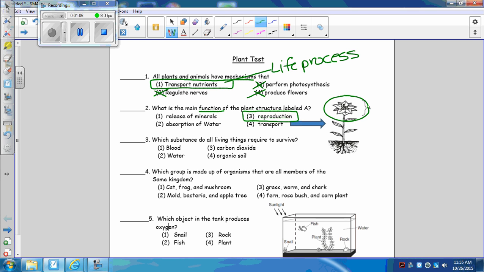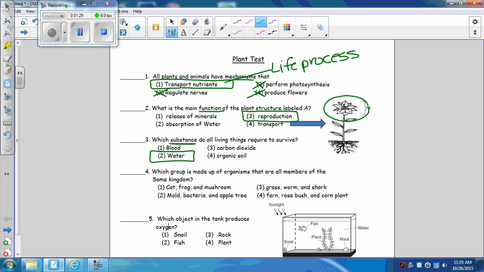What substance or which substance do all living things require to survive? This word substance, many people get confused what that means. The substance is matter. So which substance do all living things require? What do we need to stay alive? All living things need water. And that is why they believe there could be some life on Mars because they found water.